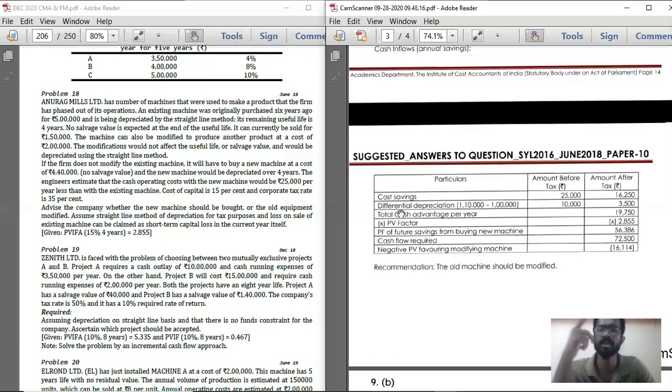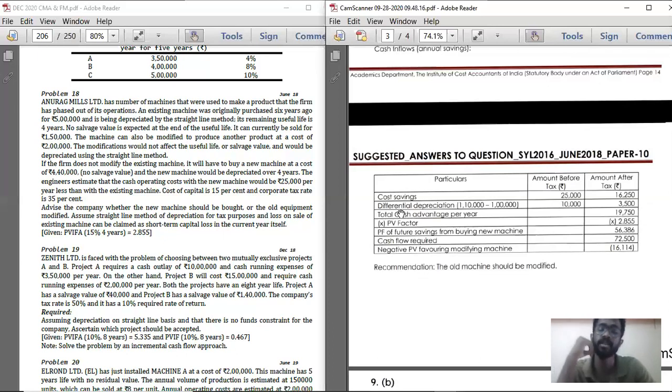If your depreciation increases from 50,000 to 60,000, you are going to pay tax only on 40,000, that is 1 lakh minus 60,000. That 60,000 you add back again for CFAT, since for CFAT you add depreciation to the PAT.